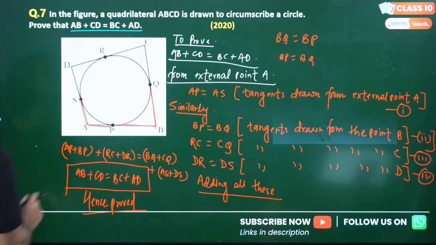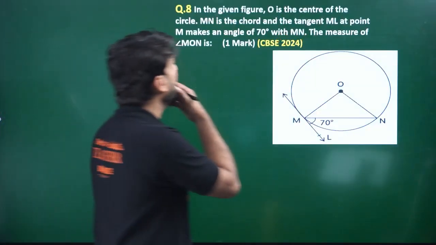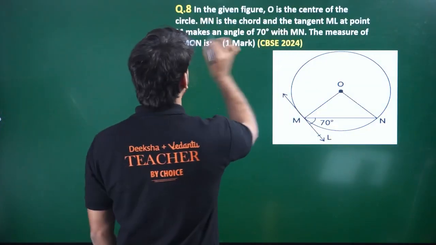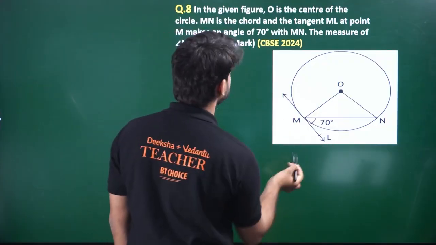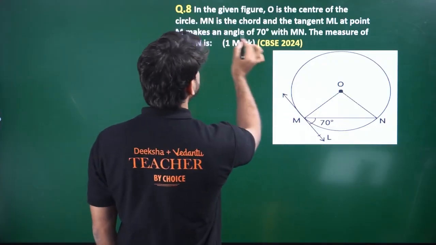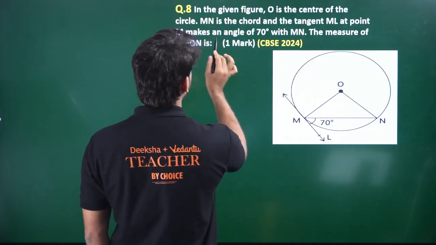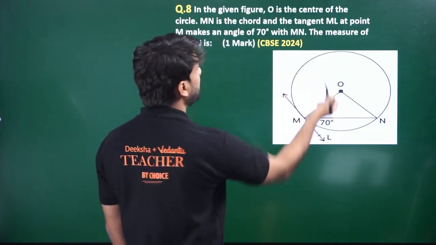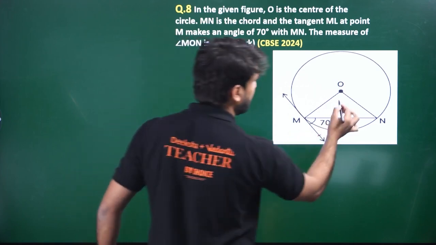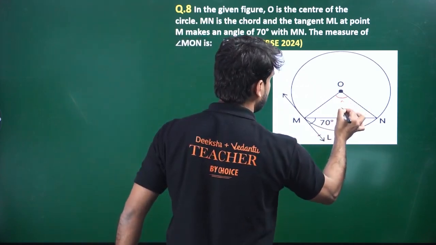Let's move to question number 8. In the given figure, O is the center of the circle, MN is the chord, and ML is the tangent. Where is the tangent? ML. Very good. MN is the chord and the tangent ML at a point M makes an angle of 70 degree with MN. This is 70 degree. Very good. We have to find the measure of angle MON. This will be what?